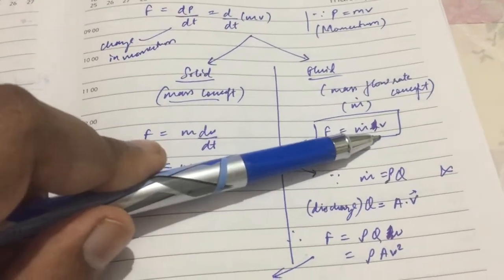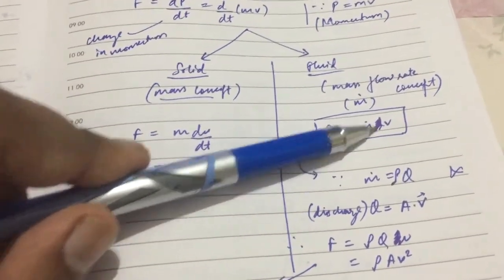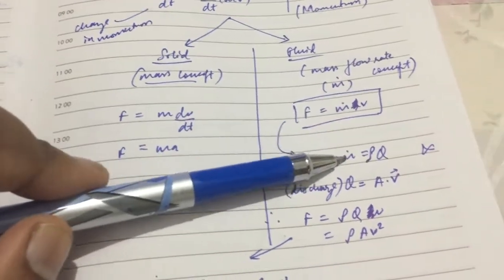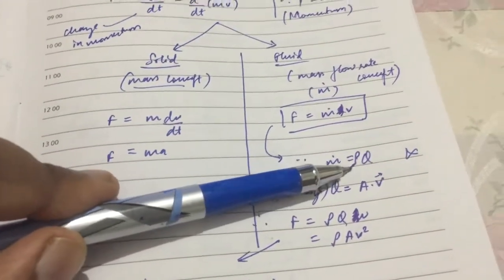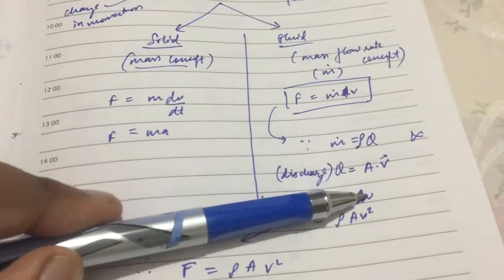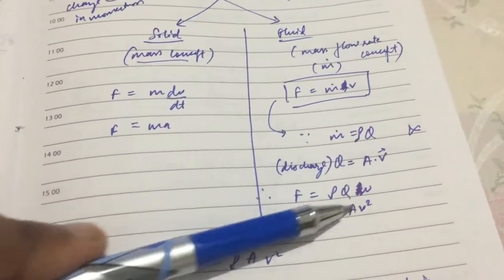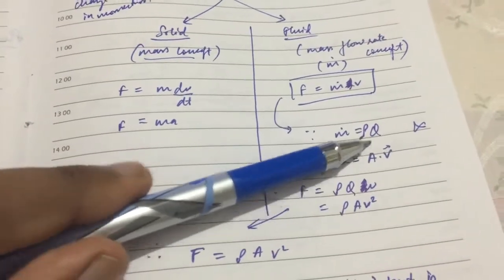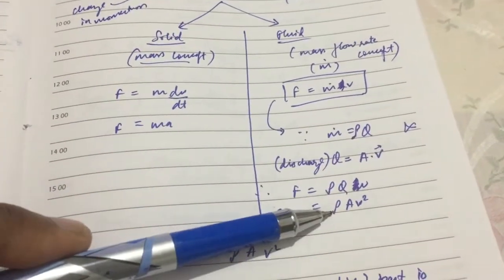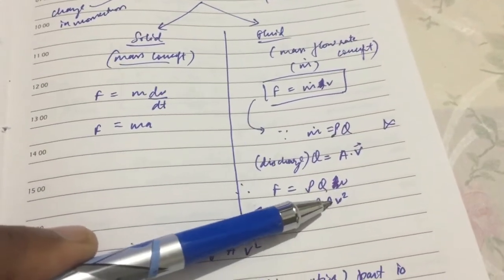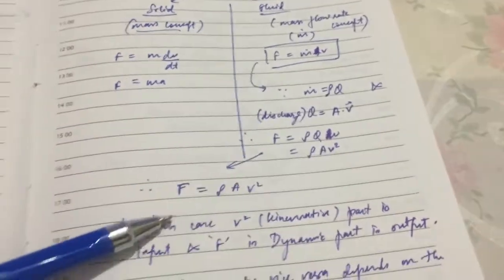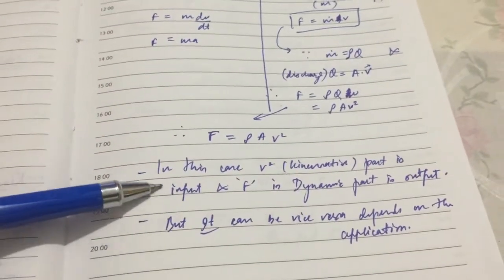In fluids, mass flow rate is involved, which means the velocity is considered constant, and the mass is changing. Mass flow rate is density times the discharge, and the discharge is area times the velocity. When we put this whole value in the force, we get density times area times velocity squared.